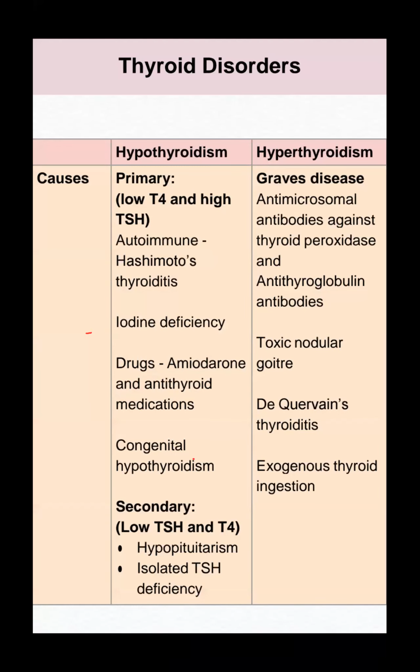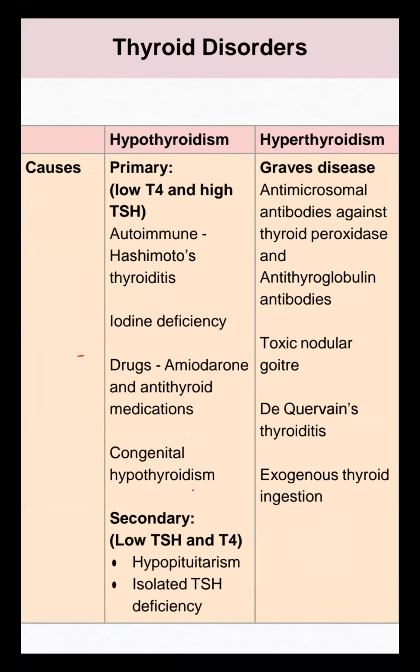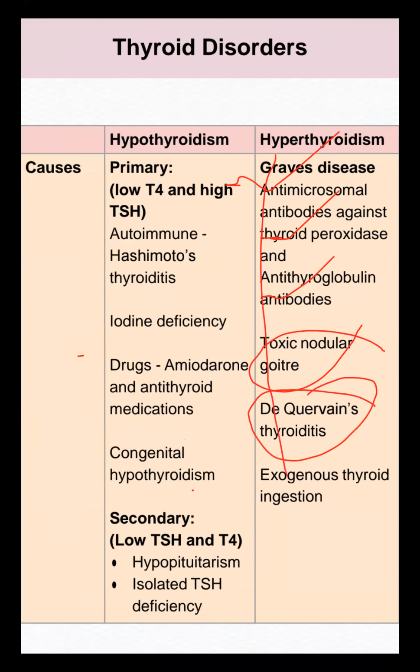So these are the lab values. Hyperthyroidism is always Graves: anti-TPO antibody will be positive, anti-thyroglobulin will be positive, toxic nodular goiter, and De Quervain thyroiditis. These are the ways they commonly present it.